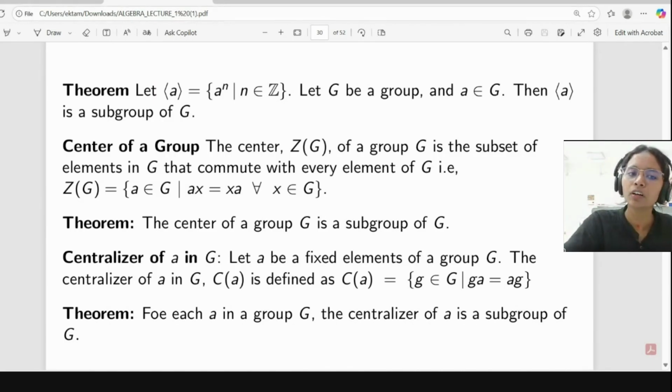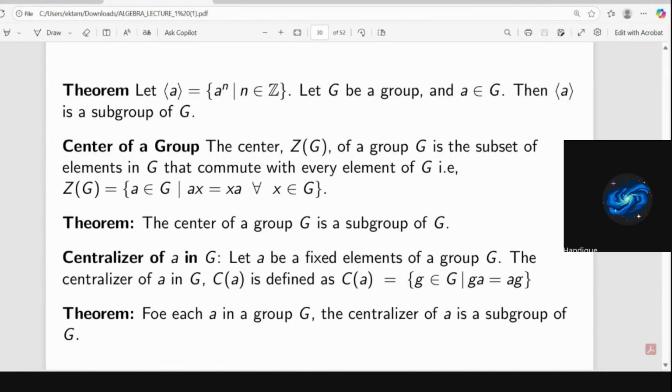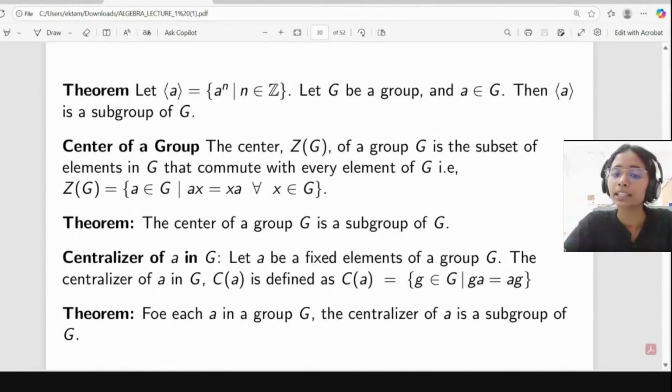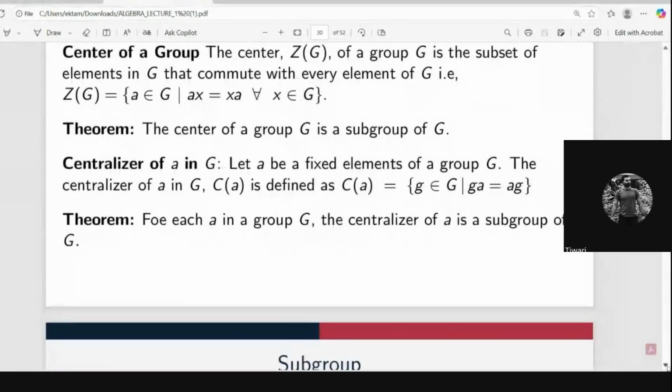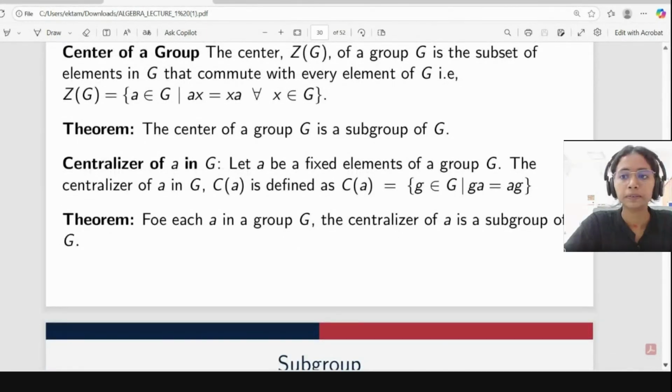Here we are taking for all, but there we are fixing a single element. So the center of a group is a subset of the centralizer.